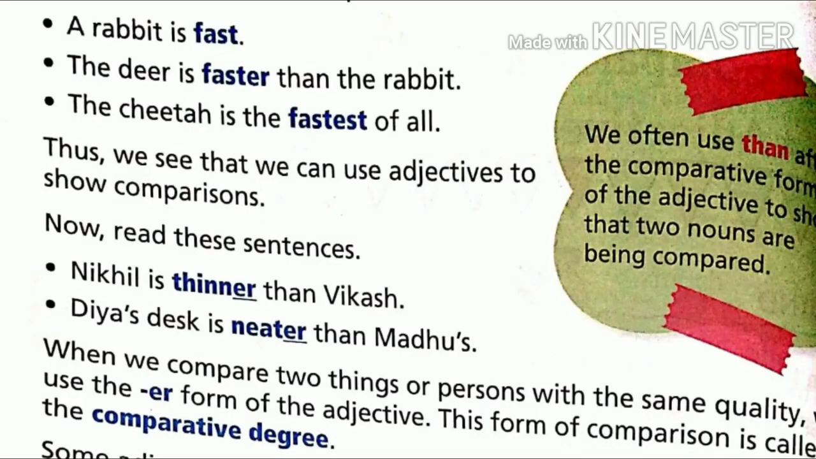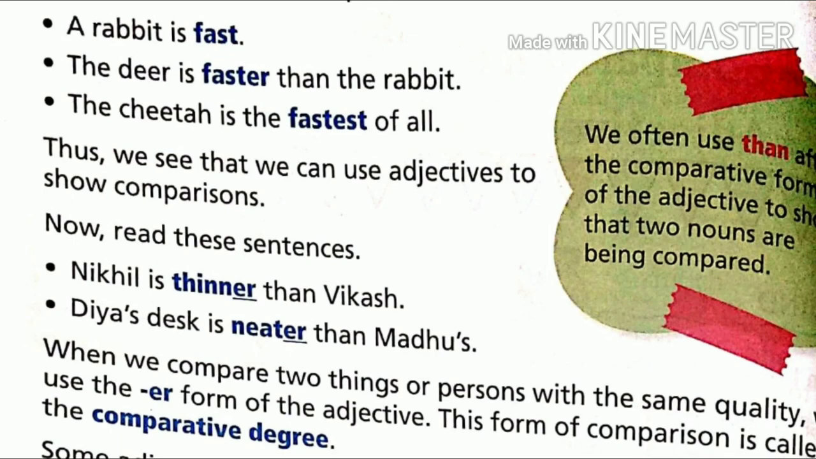Same way here also, a rabbit is fast. Here we are not comparing with anyone. A rabbit is fast. Now we are comparing with deer. The deer is faster than the rabbit. This is comparative degree. Again we are comparing with the cheetah.